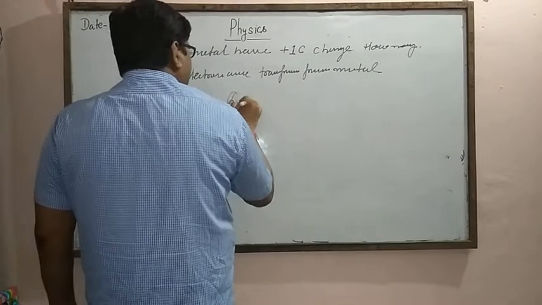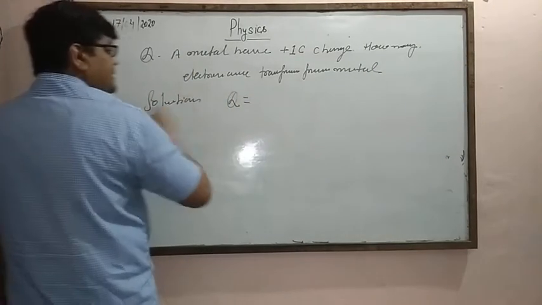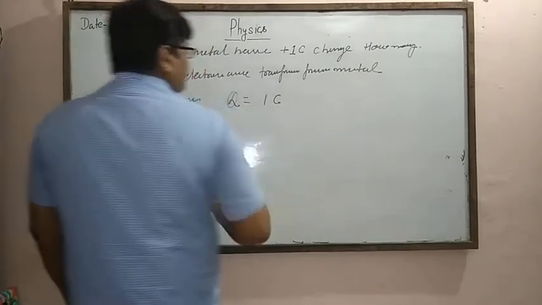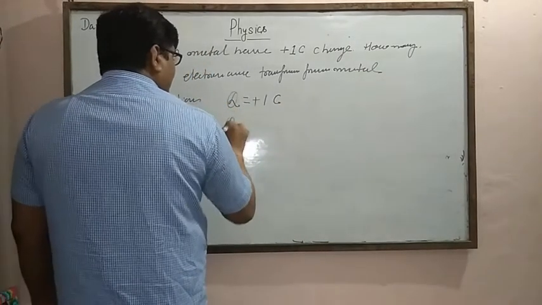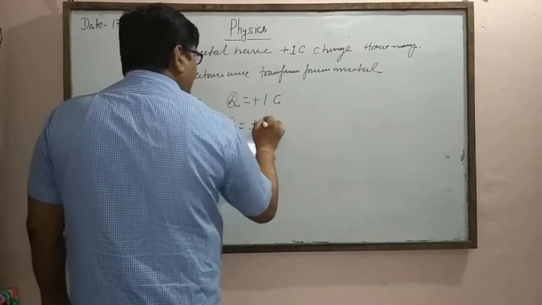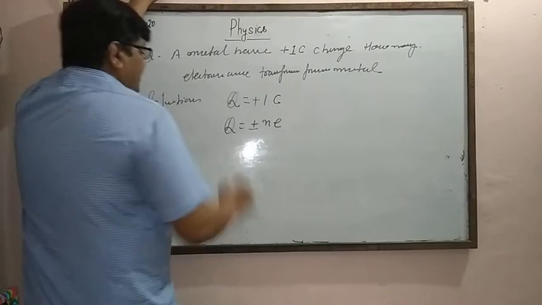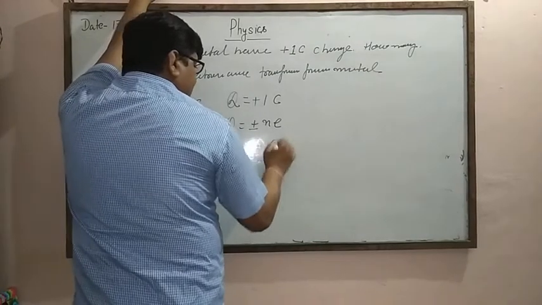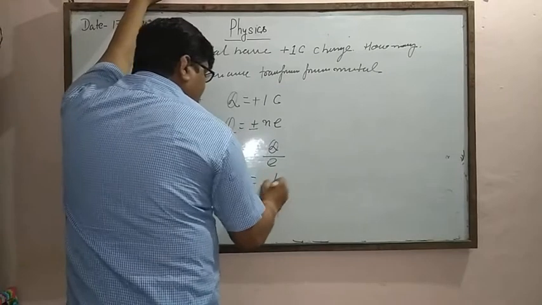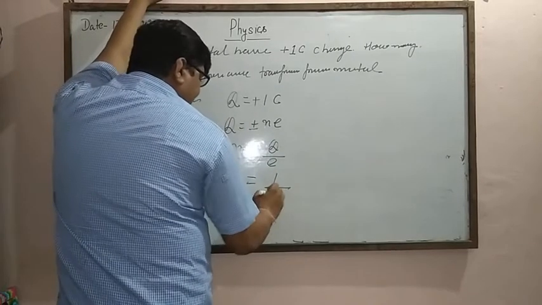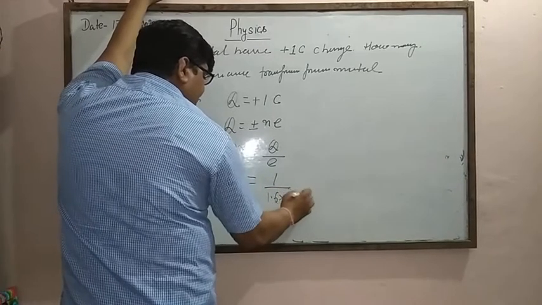So the value of charge is 1 coulomb, and the formula is Q is equal to plus or minus N e. N is Q by e, where Q is 1 coulomb and e is the charge of the electron, 1.6 into 10 to the power minus 19.